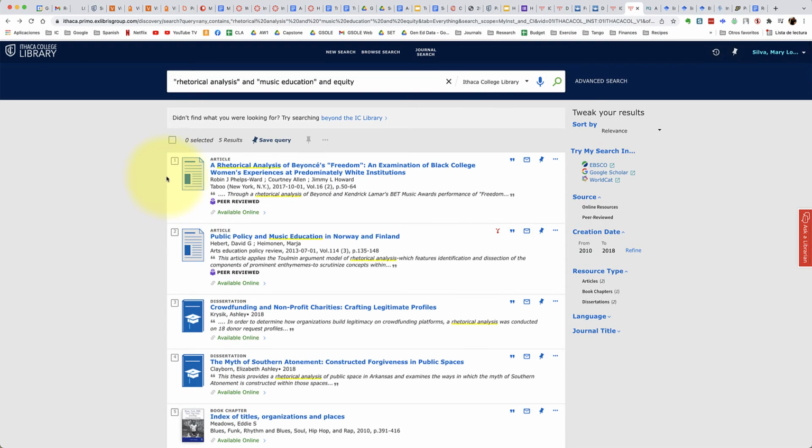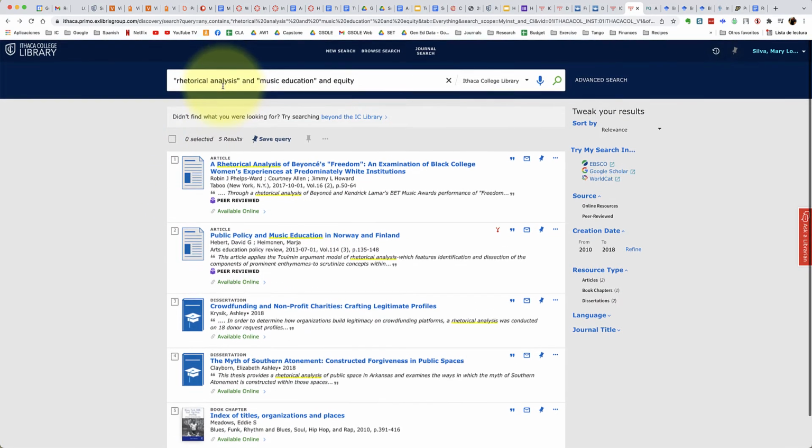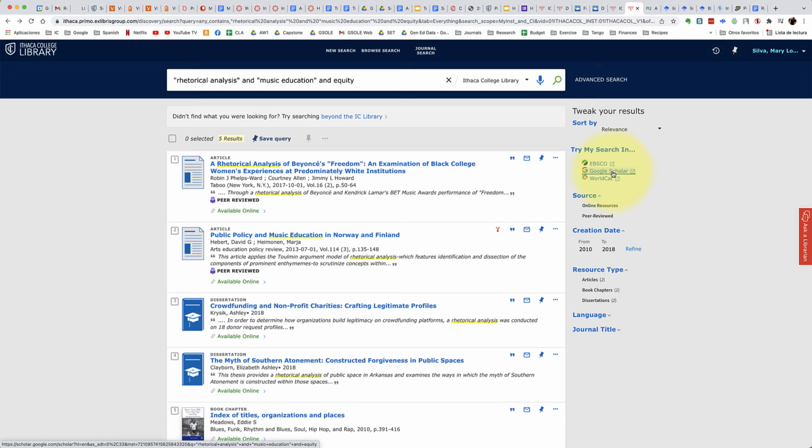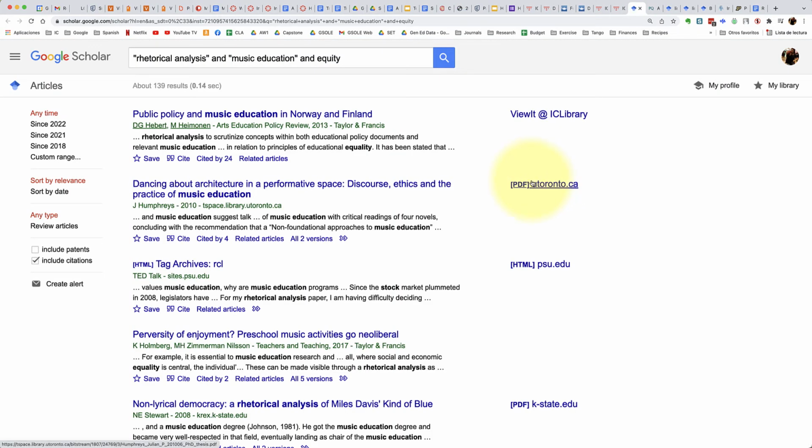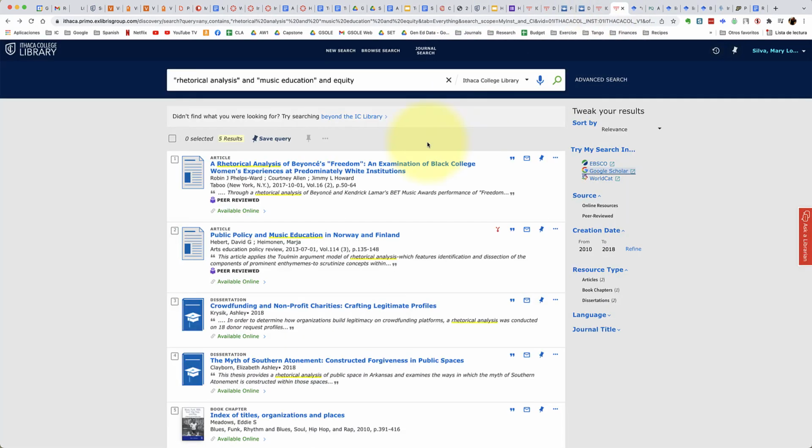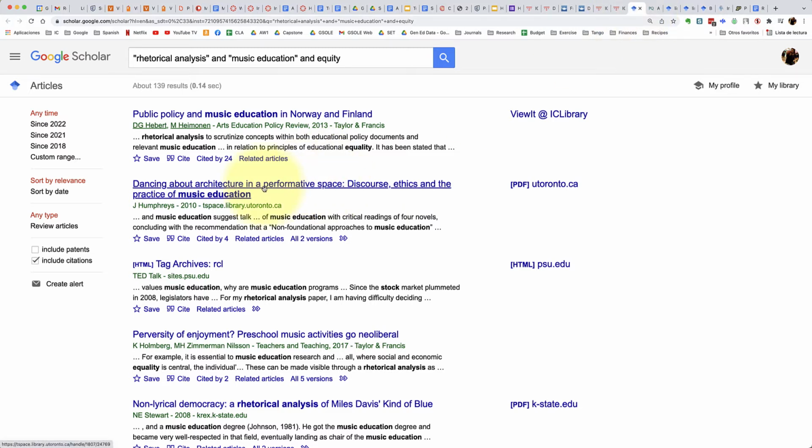If you are in the library website and you are using keywords, so in here I have rhetorical analysis, music education, and equity, and only finding 5 results, and you're not happy with what you're finding, you can click on Google Scholar over here on the right, and then it will search for those terms in Google Scholar, and I get 139 results. So that's really promising, but that means that only 5 will be available to you, and the other 134 will probably not be available to you. So then you will need to use interlibrary loan in order to track that source down.